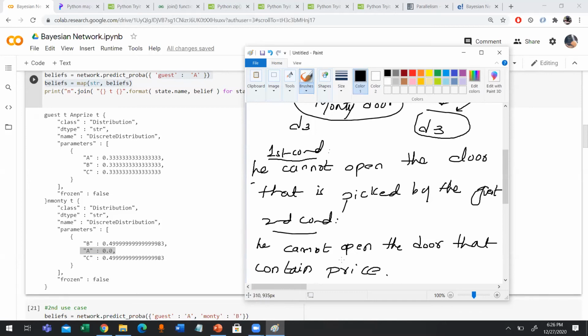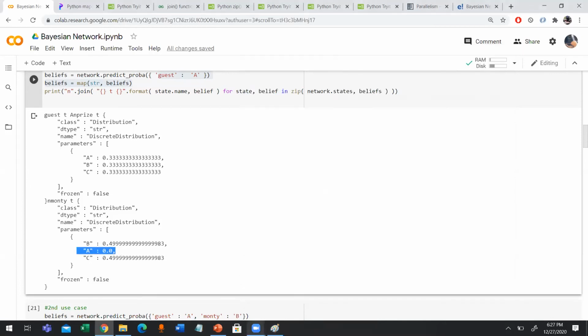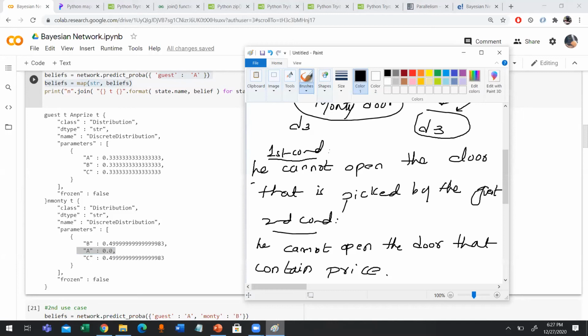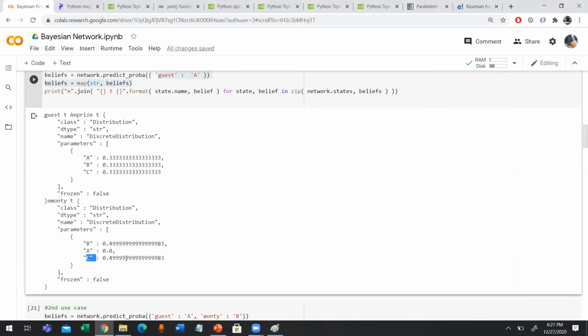Now, there is only one thing we know for sure from our input, which is that the guest opened door number A, meaning that there is no way Monty is going to open door number A. That's why the probability for Monty picking A is 0. Then we have door number C and door number B. The probability of Monty picking C or B is equal. There is a 50% chance of him picking either door, right?